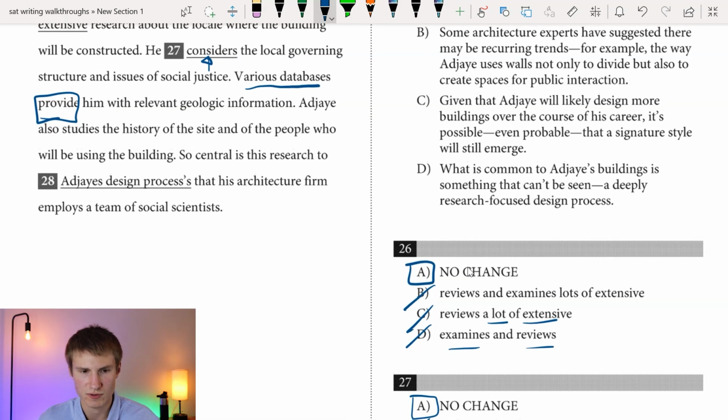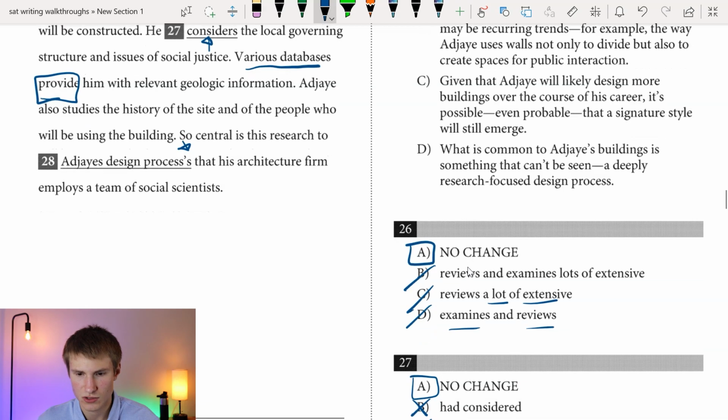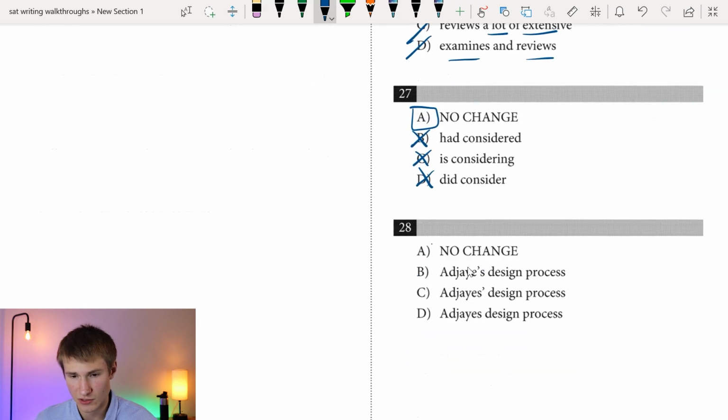So central is this research to Adahi's design processes that his architecture firm, keep in mind, process doesn't own anything here. Okay, so there's no need for an apostrophe. So I'm going to go ahead and get rid of answer choice A. Also, next thing I'm seeing, right, where is this apostrophe going here? Because obviously he does have possession over his design process.